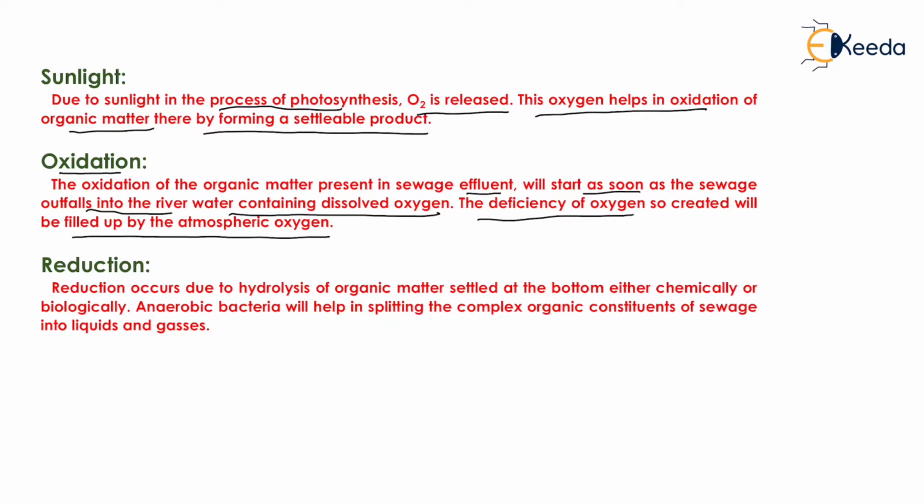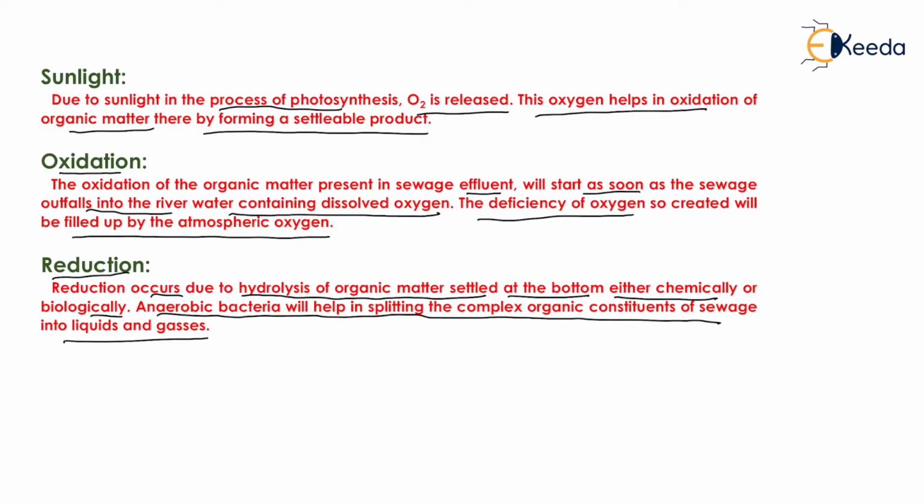Now the last process is the reduction. Reduction occurs due to hydrolysis of organic matter settled at the bottom, either chemically or biologically. Now anaerobic bacteria will help in splitting the complex organic constituents of sewage into liquid and gases. The organic matter which settles down at the bottom of the river bed gets decomposed, because at the very large depth of river there will be very little oxygen or no oxygen. If at the bottom of the river there is no oxygen, then anaerobic process will be taking place at the bed of the river.